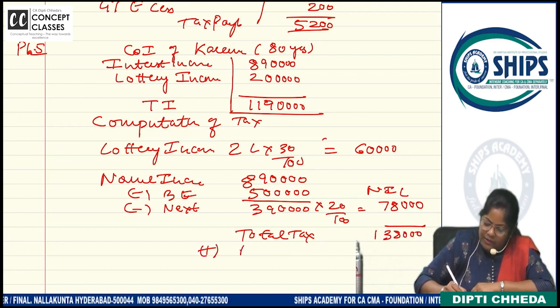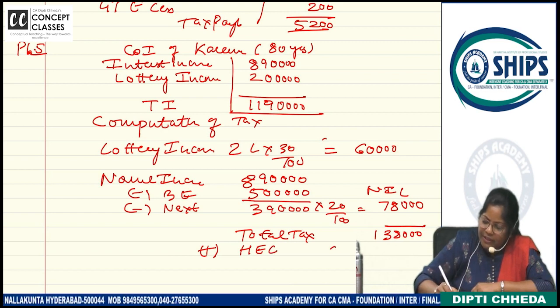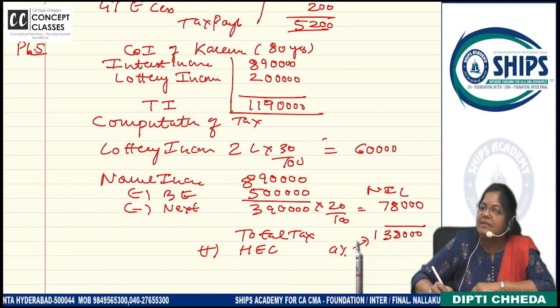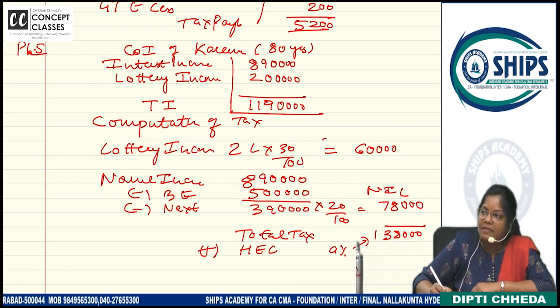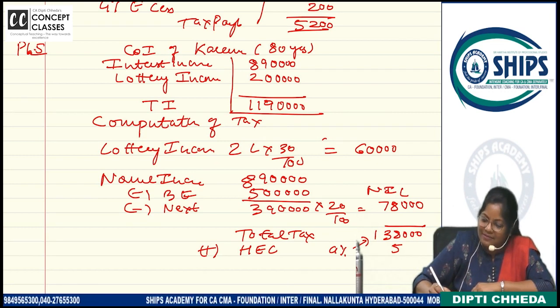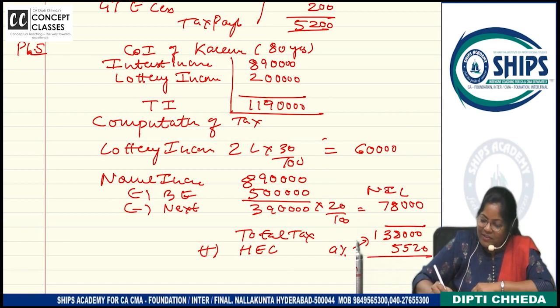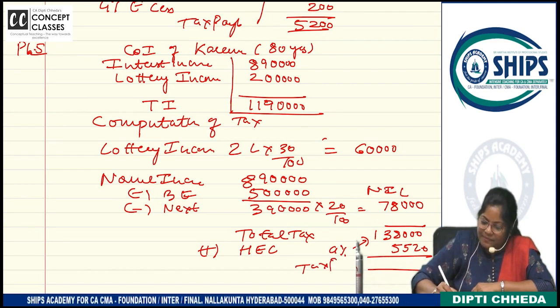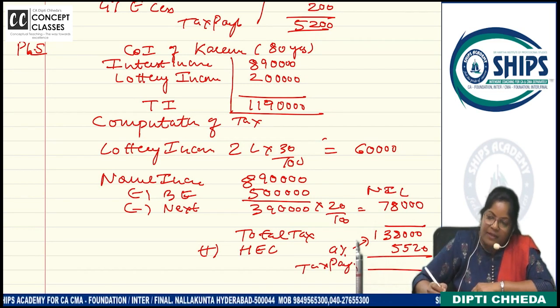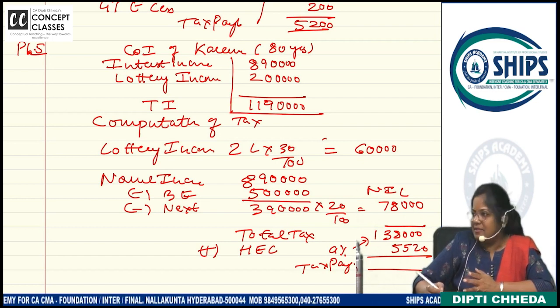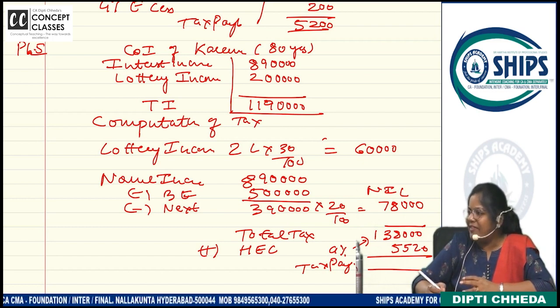So what is your total tax? 1,38,000. On that, health and education cess 4%. 5,000? Sure. So what is the final tax payable? There is no rebate because the income has crossed 5 lakhs.